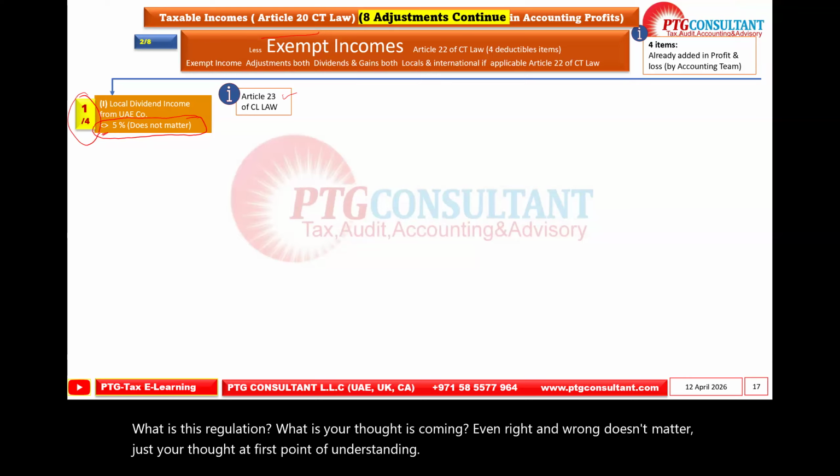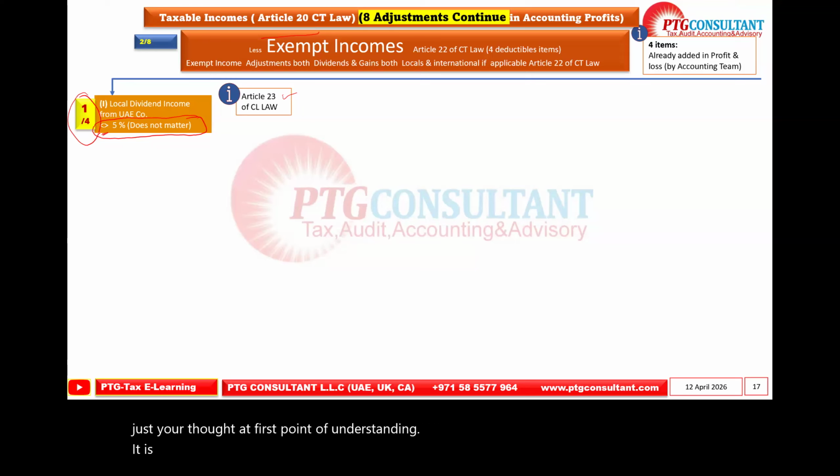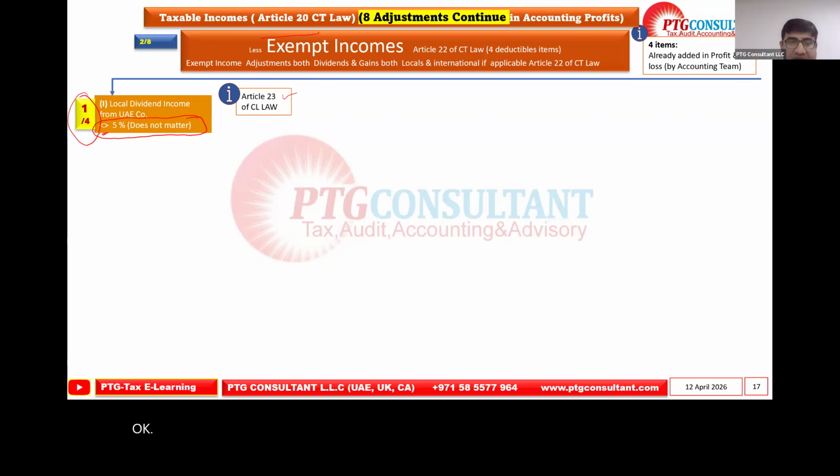Sir, it is already taxed, because if it is coming from a local company, that company has already paid the corporate tax. The dividend is paid after the tax is paid. That is why it is exempted from further corporate tax. Okay. Anybody else? The 5% means it should not be more than... It doesn't matter whether the dividend income is 5% of total income or less than 5% of total income. Doesn't matter.